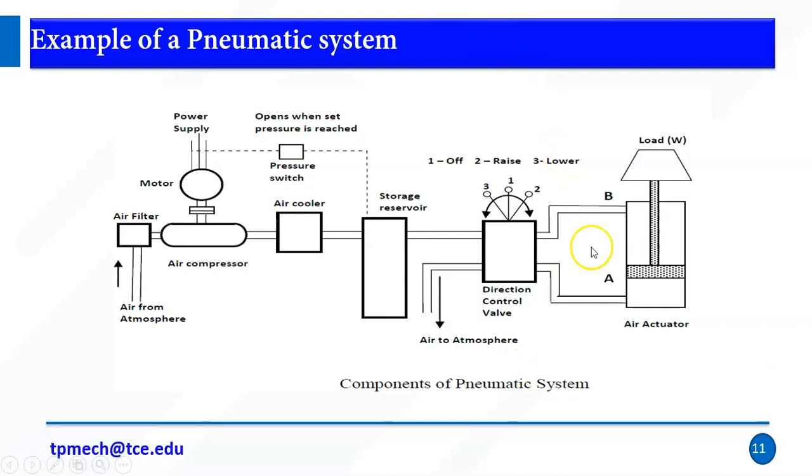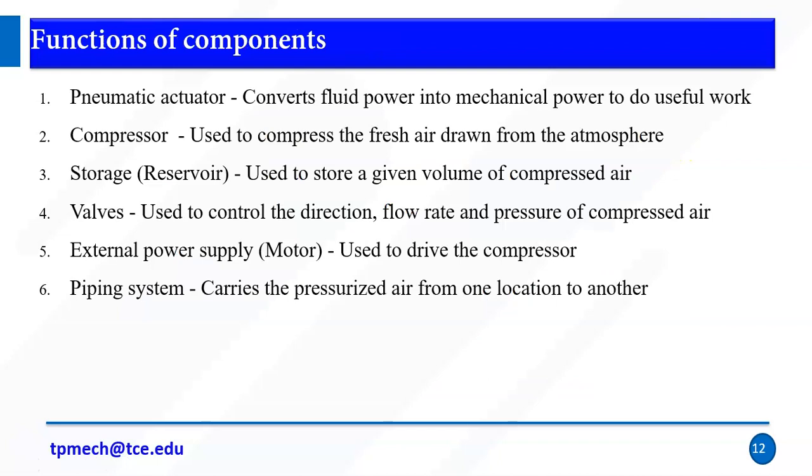Right. So for example, here we have a valve with two ports, one is A and another one is B. Assume that if the air enters at port B, then the weight is lowered. Similarly, if the air enters via port A, then the weight is lifted. This is one of the examples of pneumatic systems. Again, the pneumatic actuator converts fluid power into mechanical power to do useful work.